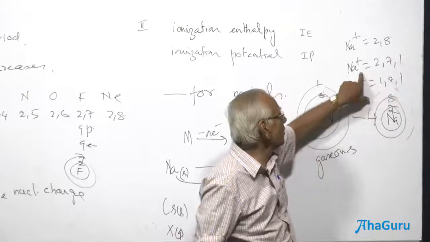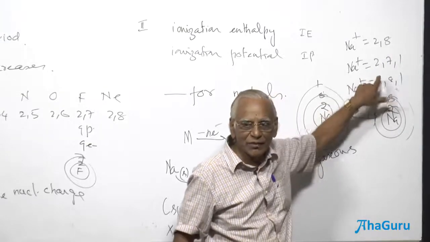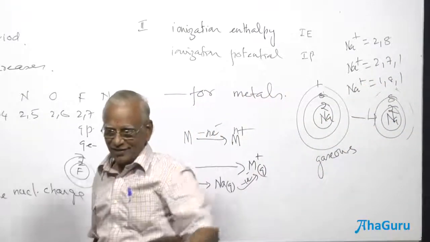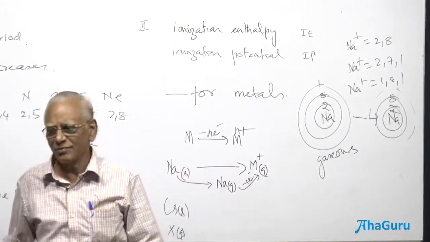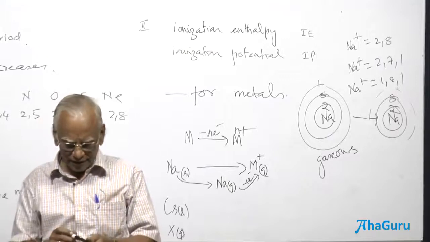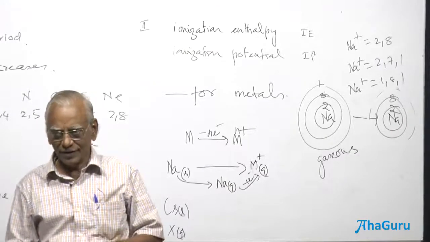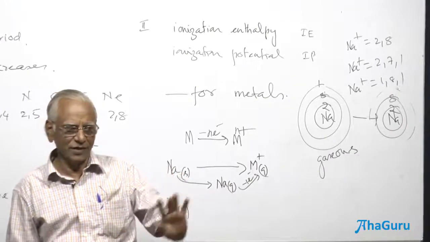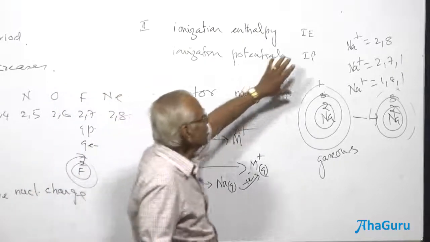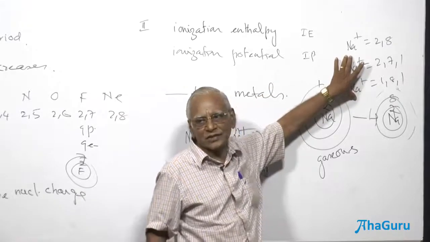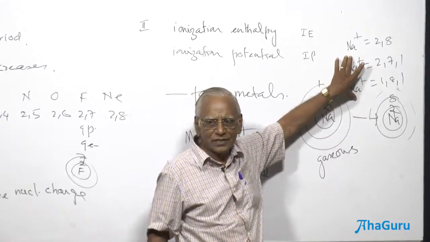I have removed an electron from the M shell. Make a note of it. I have removed an electron from the L shell. I have removed an electron from the K shell. Imaginary. It is not possible. Now, yes, 1 minute, please remember your question. I told you these are imaginary, hypothetical situations.